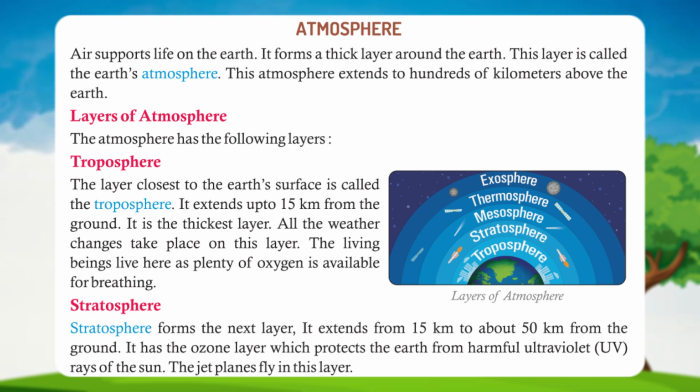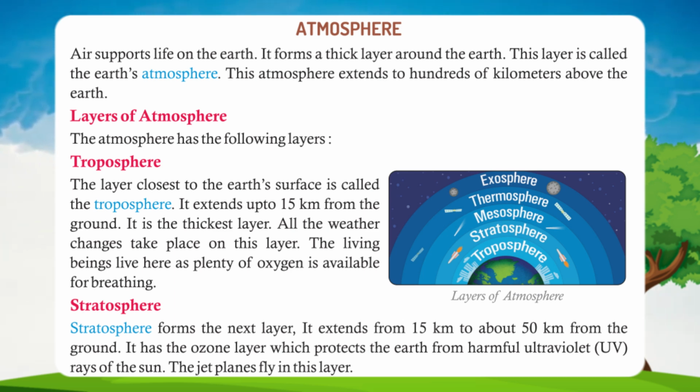Troposphere. The layer closest to the Earth's surface is called the troposphere. It extends up to 15 kilometers from the ground. It is the thickest layer. All the weather changes take place on this layer. The living beings live here as plenty of oxygen is available for breathing.